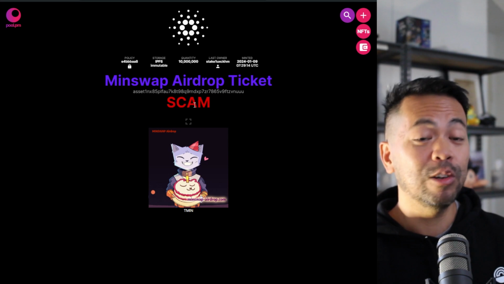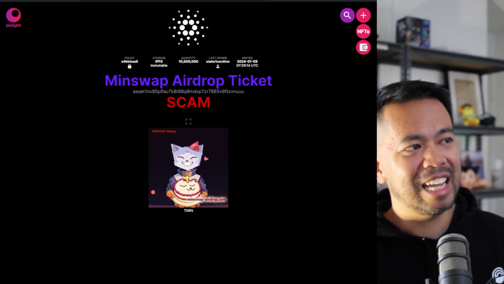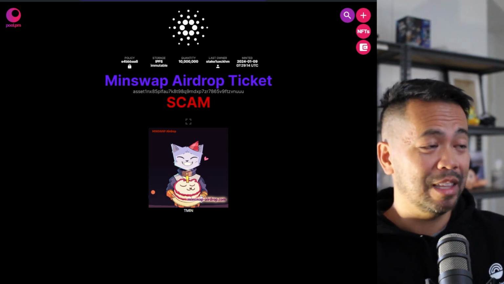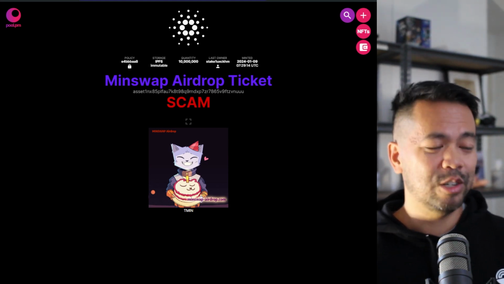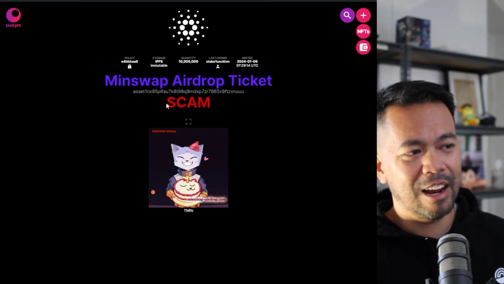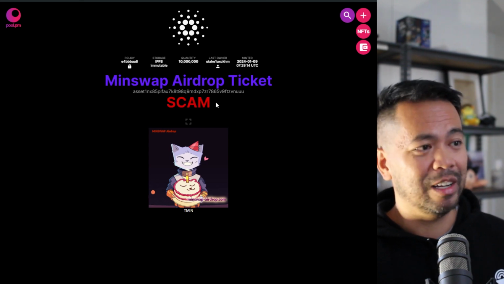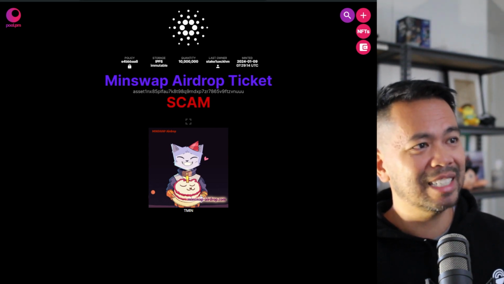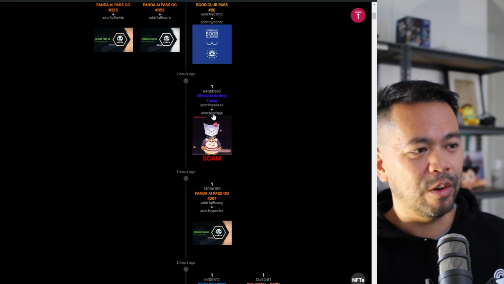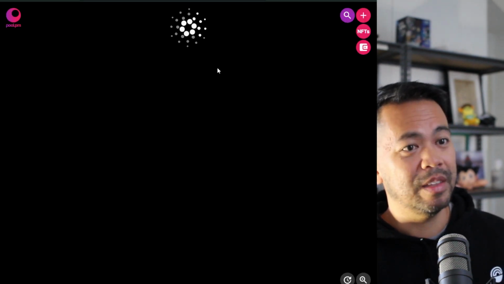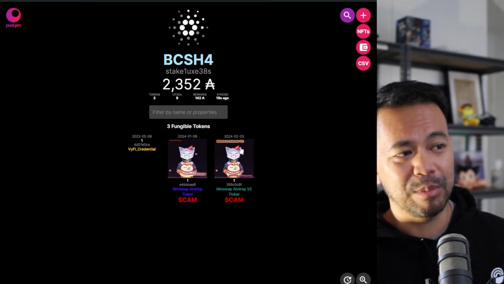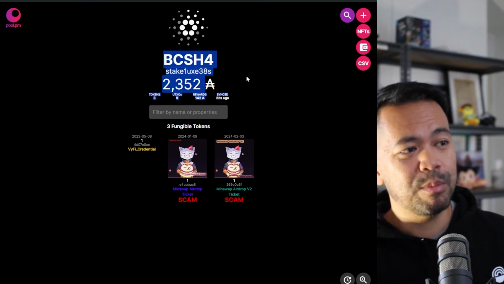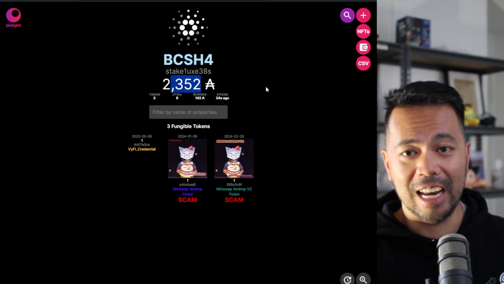So if you ever look at your own wallet by pasting in the address of your wallet within the address bar, so pool.pm/your wallet address, you'll be able to see everything in there, and you can see if you got a scam token within your particular wallet. So it's nice to see that visually. If I click on this address, this pulls up a particular wallet. I don't know whose it is, but you can see they've got a few of these scam tokens within their wallet, what stake pool they've delegated to, and how much ADA they have.